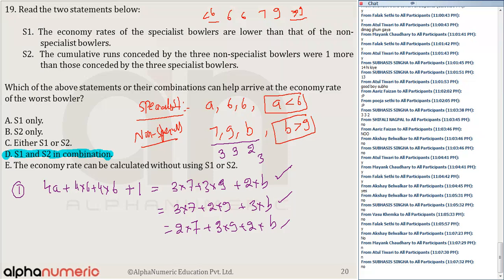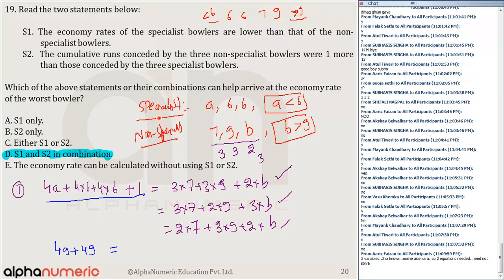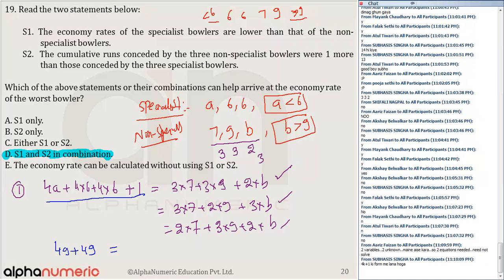Equating the left hand side, this will be 24 plus 24, 48, plus 1 is 49. So 4A plus 49 is equal to... what does this value come out to be? If I take the first case, 3 into 7, probably you get the answer.